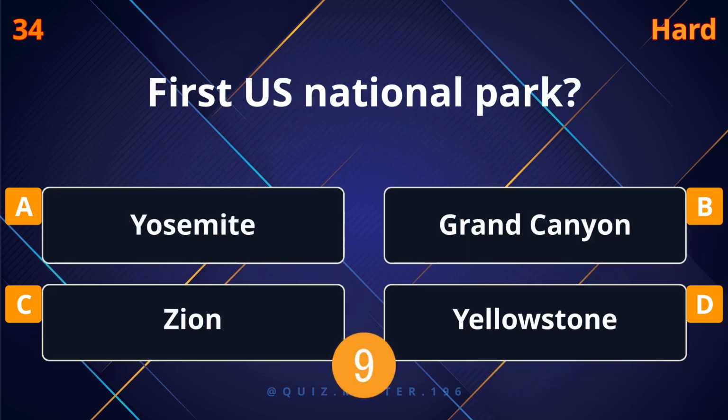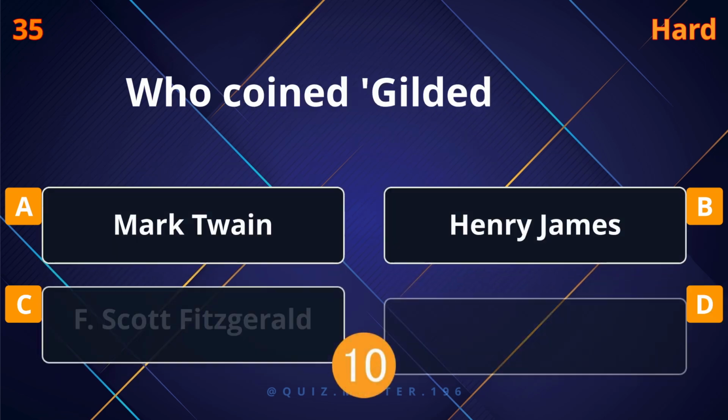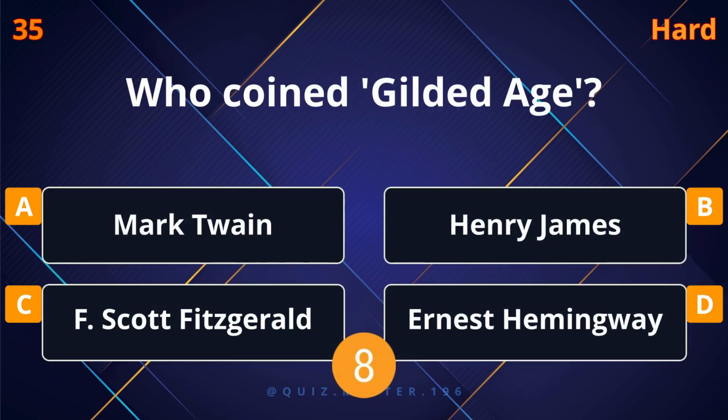First U.S. national park? Yellowstone. Who coined Gilded Age? Mark Twain.